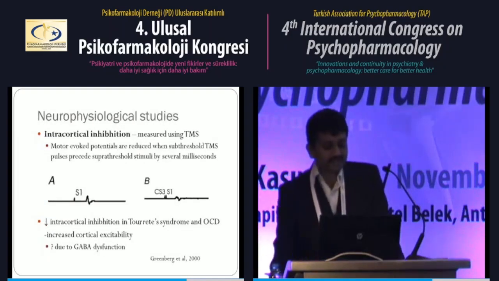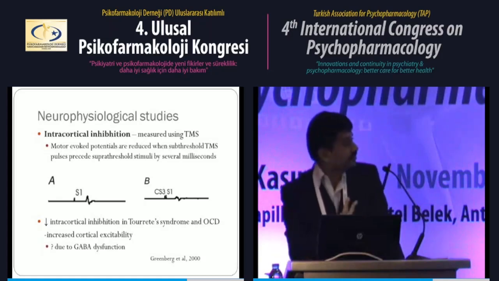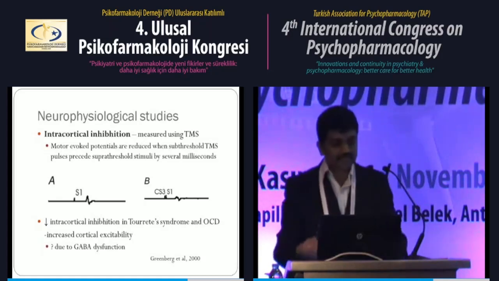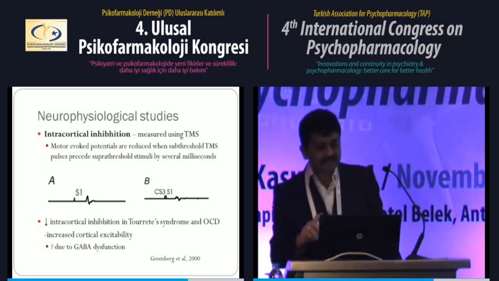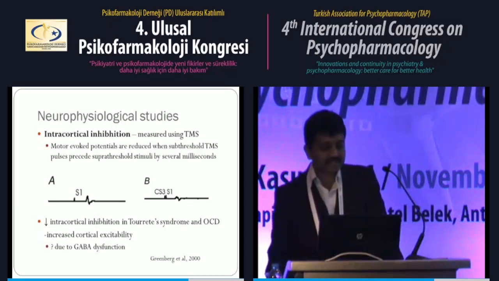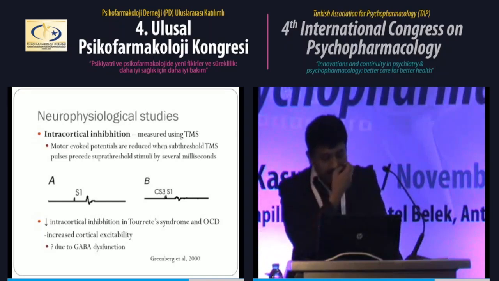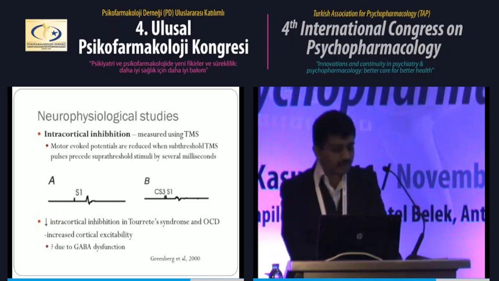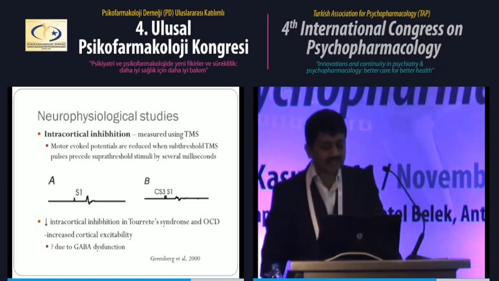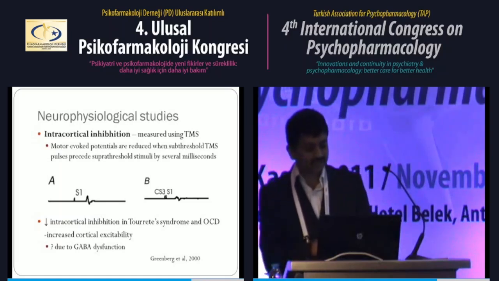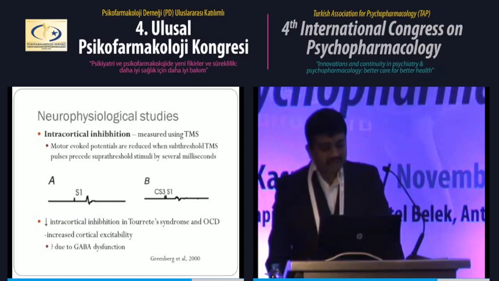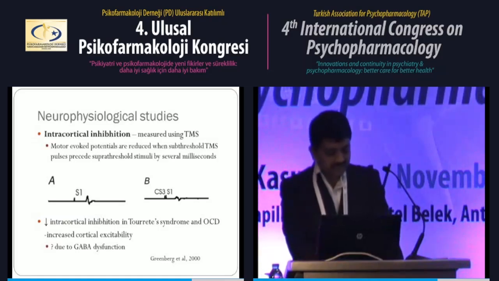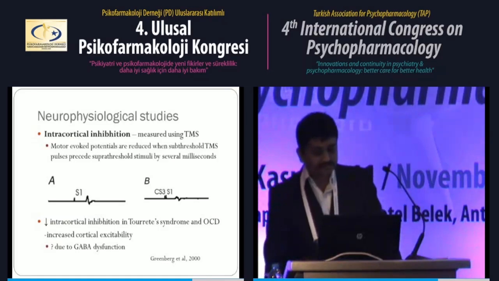The next type of study is neurophysiological study. In this, I will just be focusing on one particular aspect, intracortical inhibition. Intracortical inhibition is measured using transcranial magnetic stimulation. What is done is that a magnetic stimulus is provided on the motor area of the brain, and when the magnetic stimulation is given above a certain level, which is called the threshold level, a motor evoked potential is seen in the corresponding area. Usually we try to see it in the thumb, the abductor pollicis brevis. This can be measured by EMG.